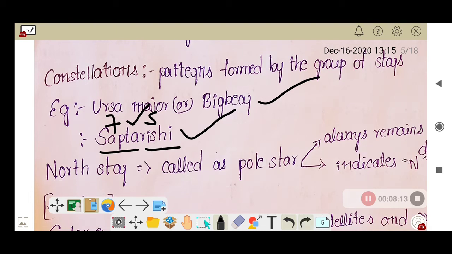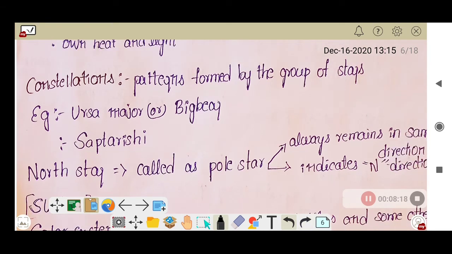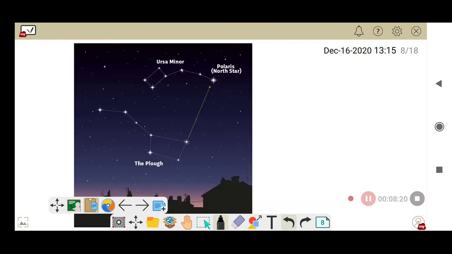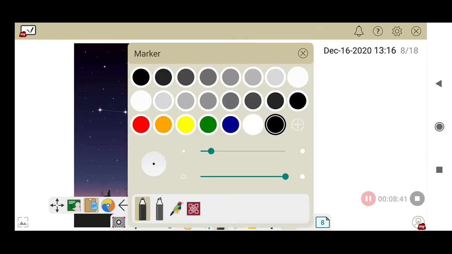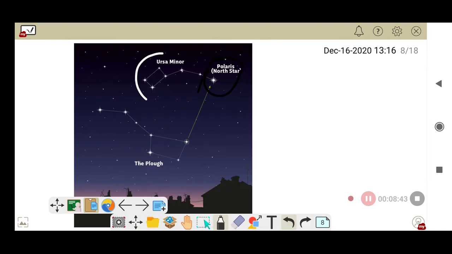And now coming to know about the solar system. The solar system consists of the sun, 8 planets and some other celestial bodies, right? I said that in constellations, ancient people found directions through the pole star, right? We can easily identify the pole star with the help of Ursa Major. See here, we have the pole star.